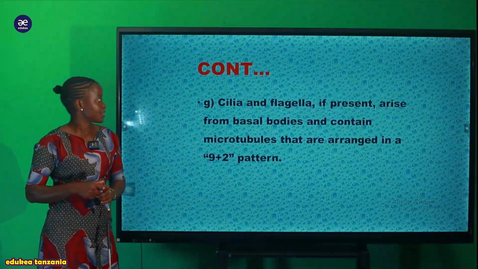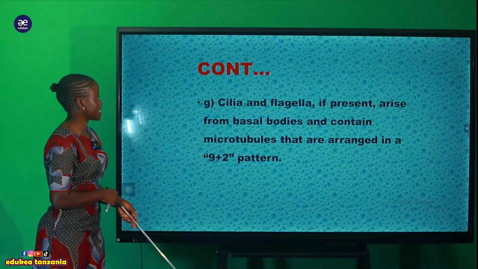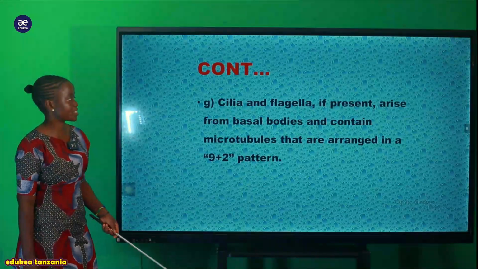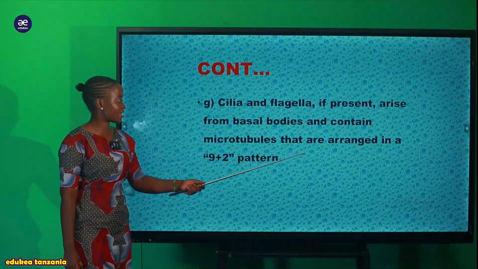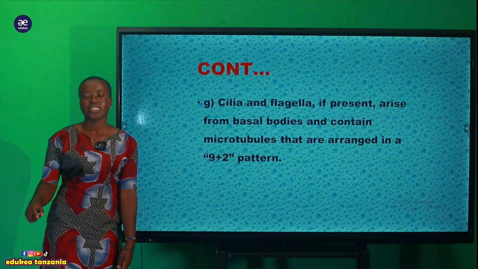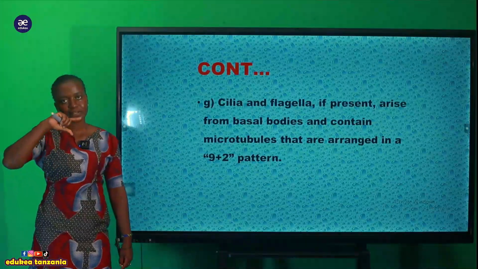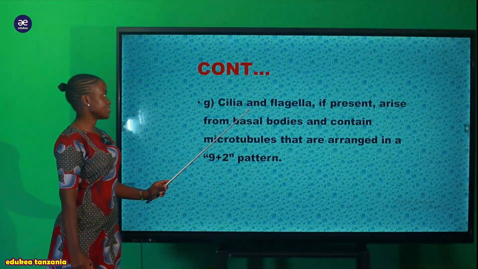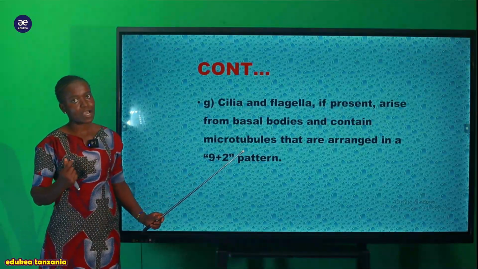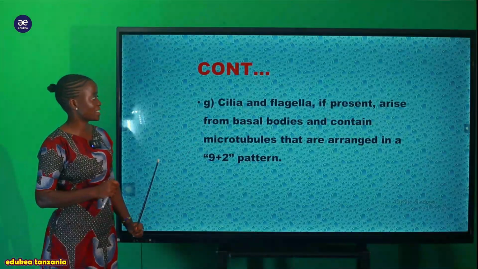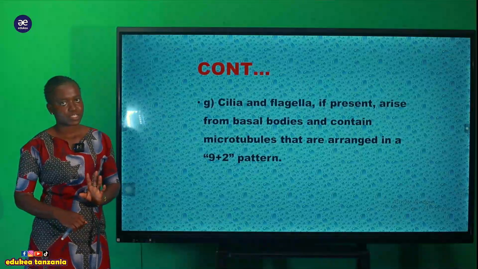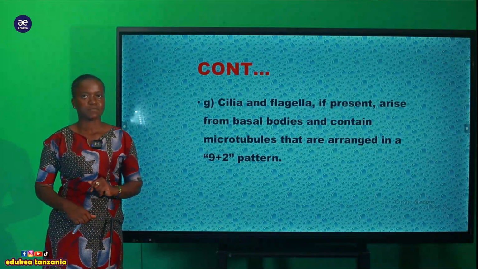Another feature that is found within this organism is that the cilia and flagella, if present, arise from basal bodies and contain microtubules that are arranged in 9+2 patterns. This we have already seen in prokaryotic cell. Kwenye prokaryotic cell tulisema kwamba hawa organism wenyewe hawana zile microtubules zao hazijawa arranged into 9+2 pattern. But this arrangement is only found in eukaryotic cell, that is plant and the animals.